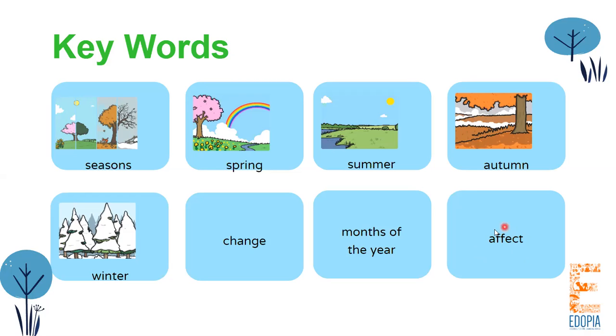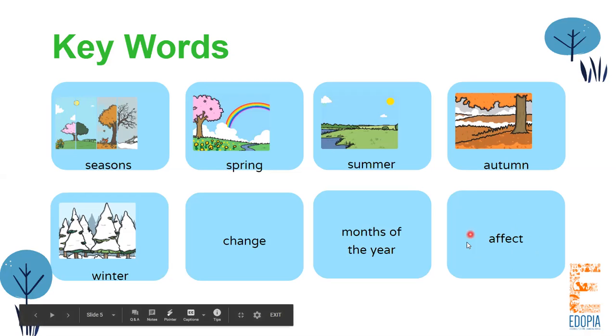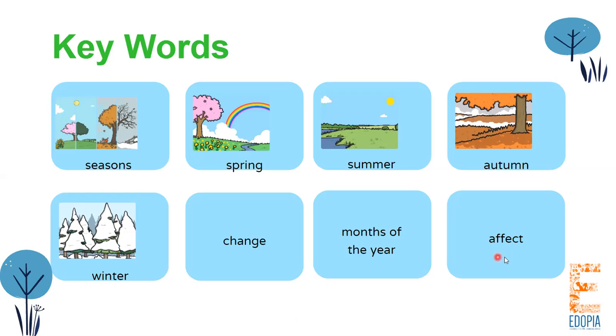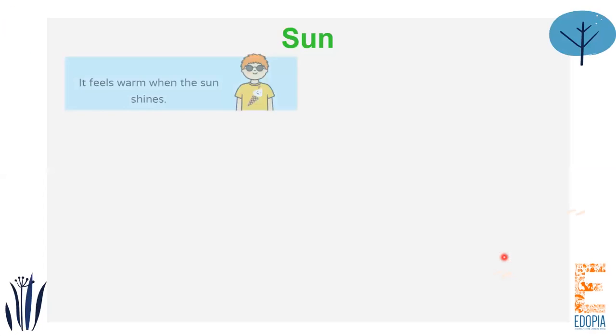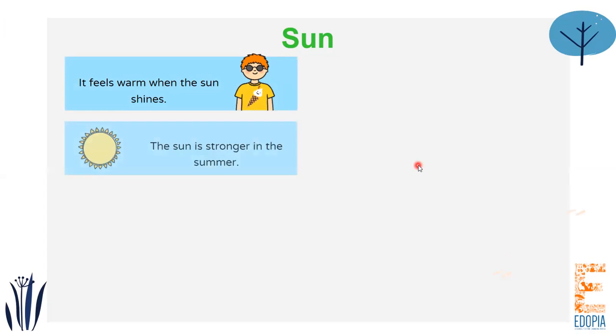So all these different kinds of weather, they affect us. They have an effect on us. So how do they affect us? Let's go further and talk about it. First of all, we like to talk about the sun. How does the sun affect us? The sun makes us feel warm. The sun provides us with sunshine and light, and the sun is stronger during the summer season.